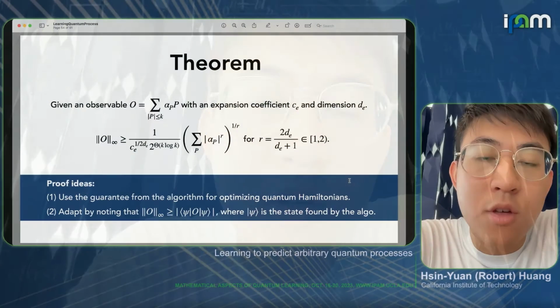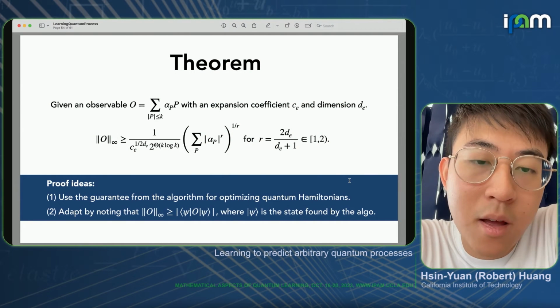And recently in classical learning theory literature, people have shown that the Bohnenblust-Hille inequality is very important for designing an efficient learning algorithm. So we need to prove a Bohnenblust-Hille inequality for the quantum case. And to prove that, we utilize this quantum optimization problem. So there's a long string of derivation. But now let's look at what this Bohnenblust-Hille inequality looks like. Essentially, it says the following.